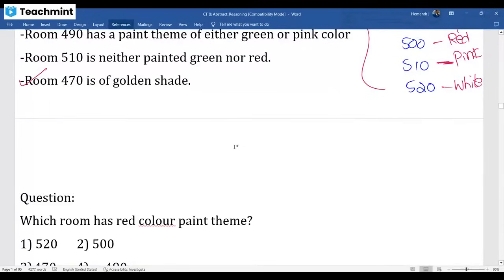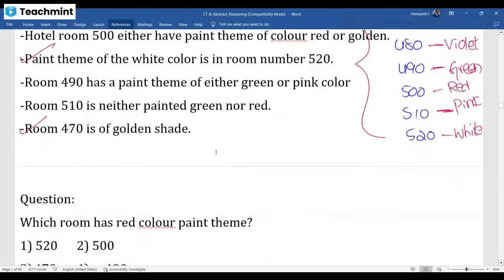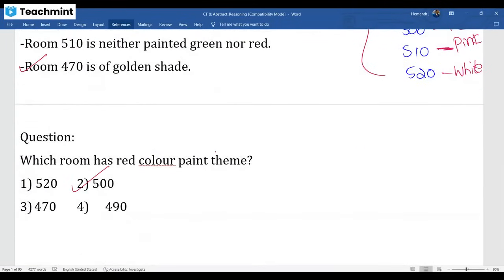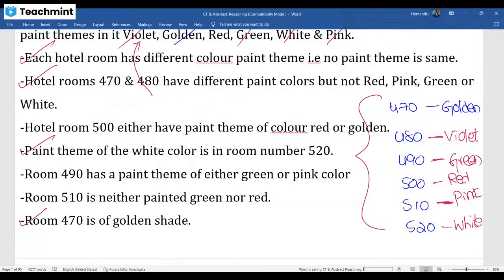Yes. Which room with red color? 500. That's it. Like that, they'll ask, okay, white is assigned for which room? Like that, they'll ask 4 questions. Okay, so I hope you understand the approach. Once you get this finished, then you can answer those. That's not a big deal, right?